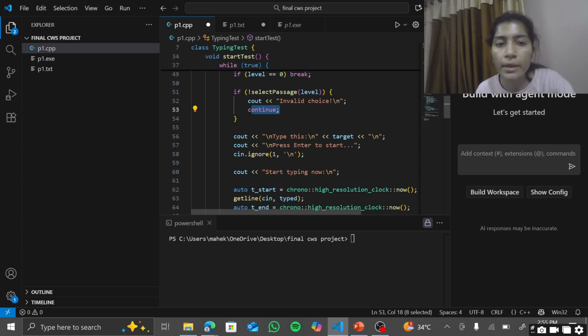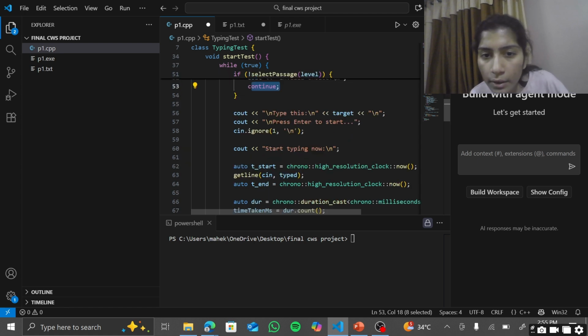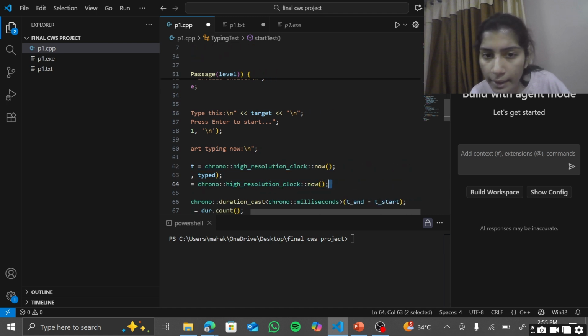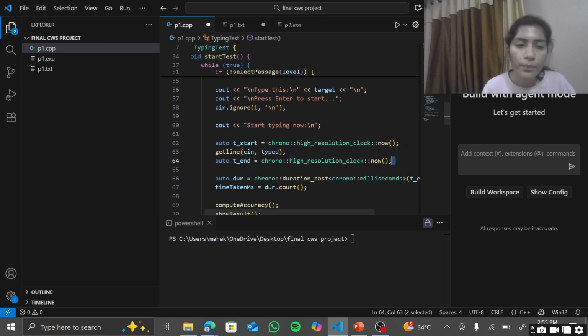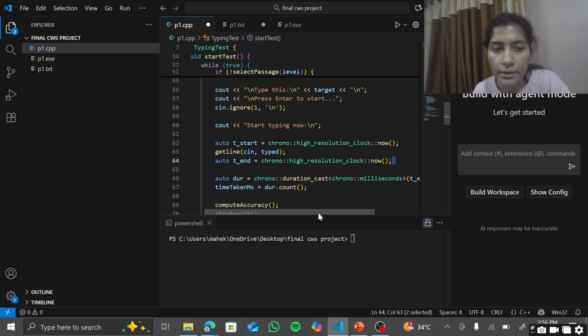Before typing begins, the program records the starting time, and this is the ending time. So here are the starting time and ending time functions using chrono. After the user finishes typing, it records the end time and calculates the duration in milliseconds. Then the function computeAccuracy runs.